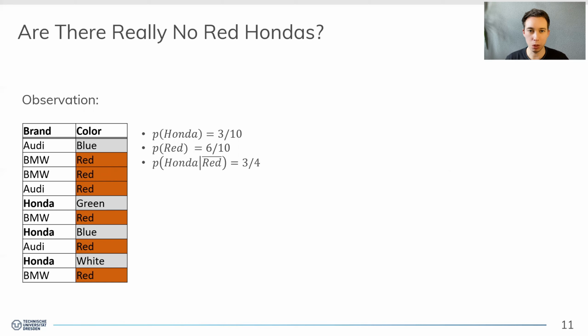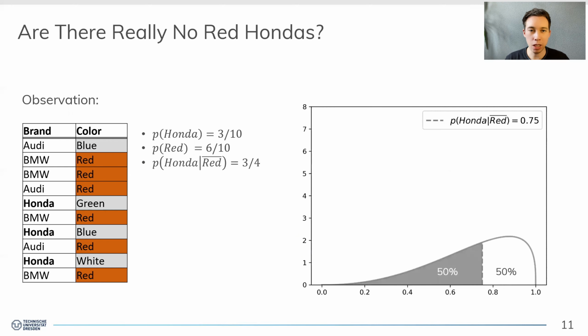We have a point estimate of 0.75 for this conditional selectivity, which we can again model as a beta distribution, where now the median or point estimate is 0.75. Again, 50% of the probability mass on the left side, 50% of the probability mass on the right side. But now the question is, what is the probability of Honda under red? So from the sample, we will simply derive that it is 0, right? However, we also note that the sample is very limited in its size and what it can actually model, especially if we constrain it to the color red.